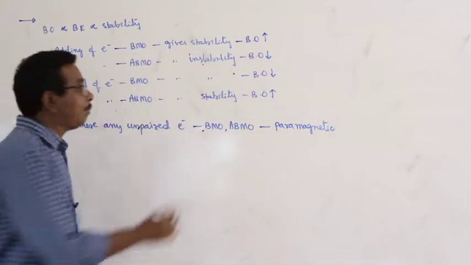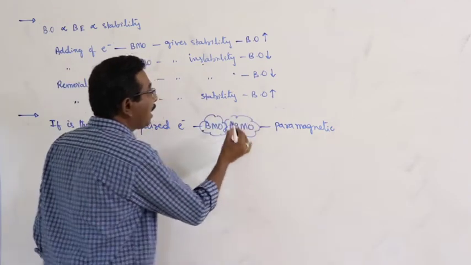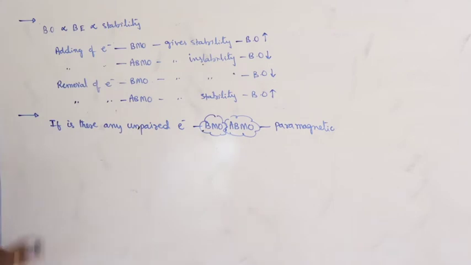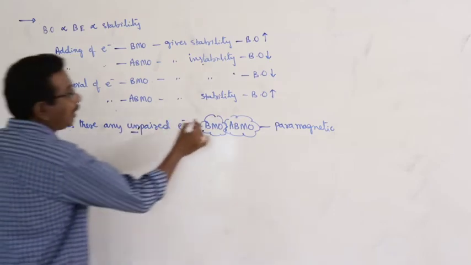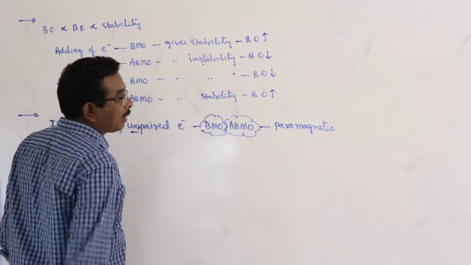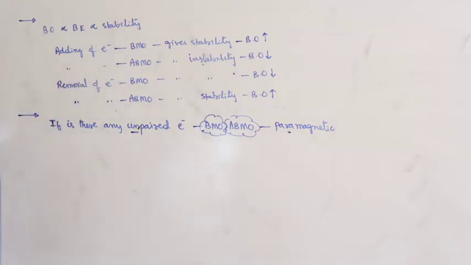Whatever the type of molecular orbital, if any unpaired electron is available either in bonding or anti-bonding molecular orbitals, the species is paramagnetic in nature.